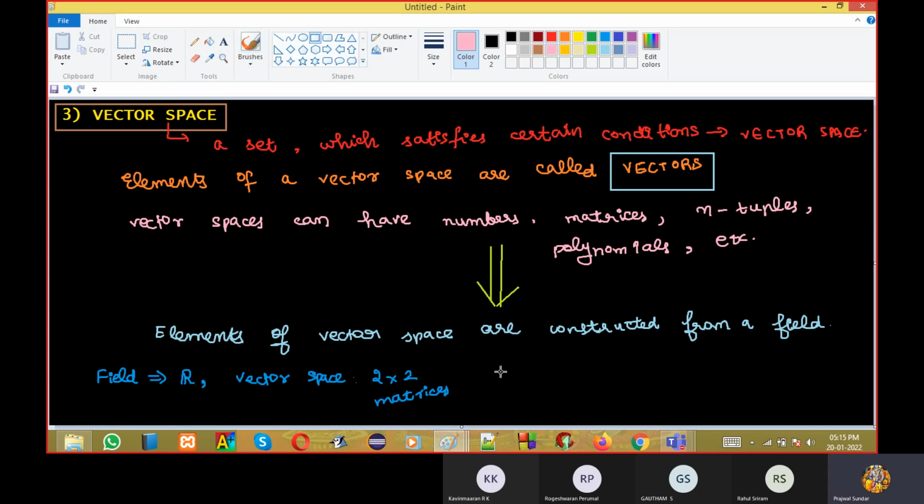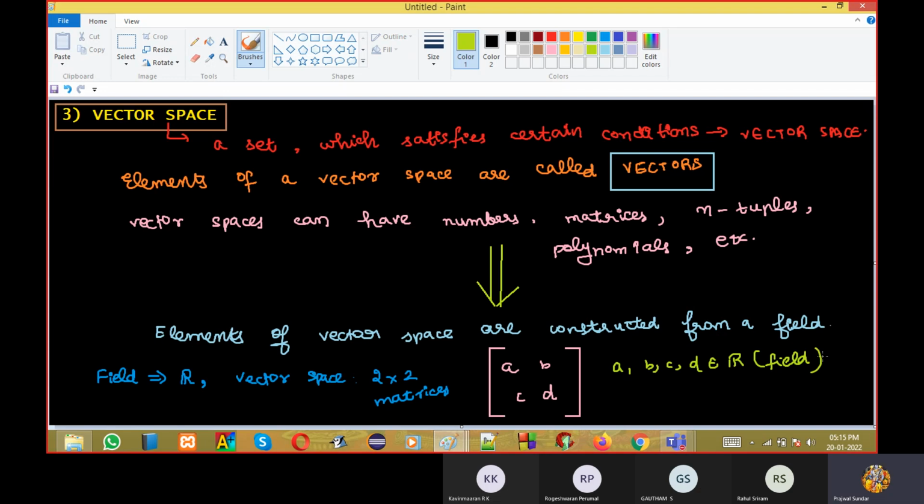This means that suppose I'm having the 2 into 2 matrices, I should say a, b, c, d belong to real numbers. That is the field.